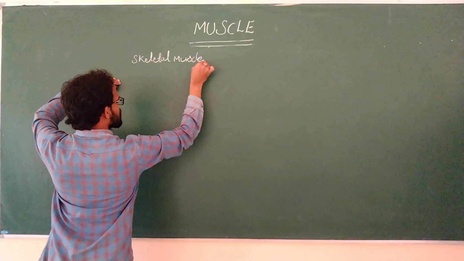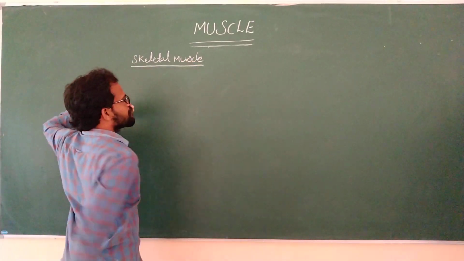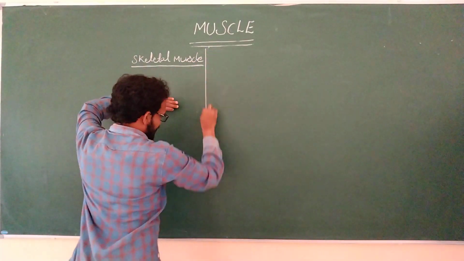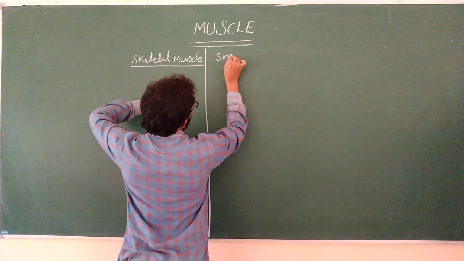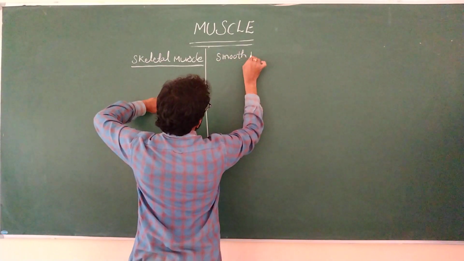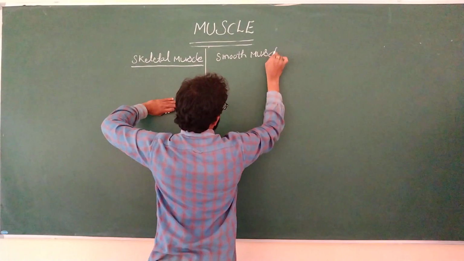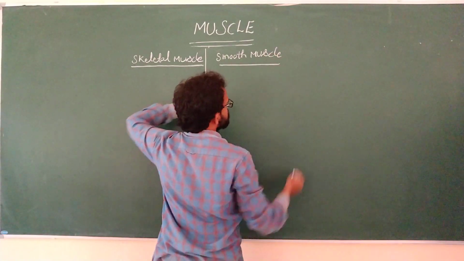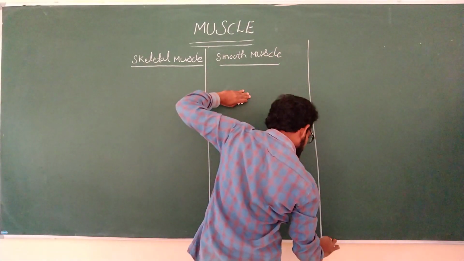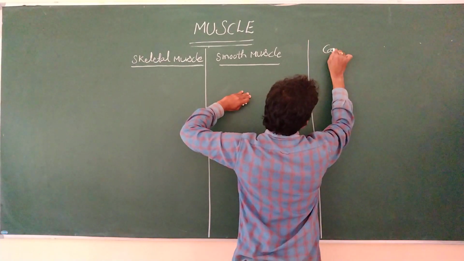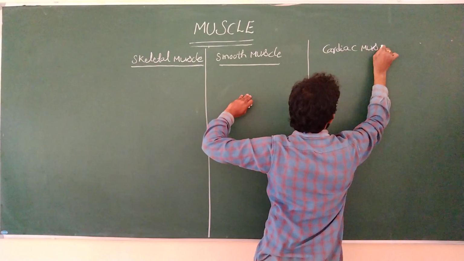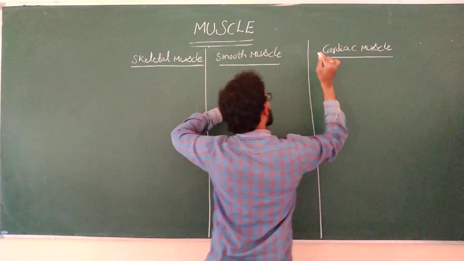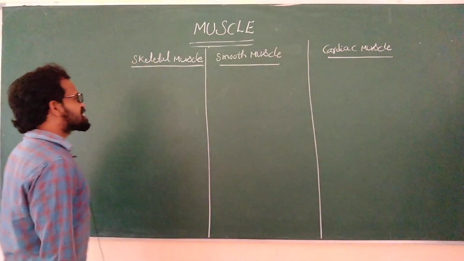Based on the movement, the muscles are divided into three types: skeletal muscle, smooth muscle, cardiac muscle.